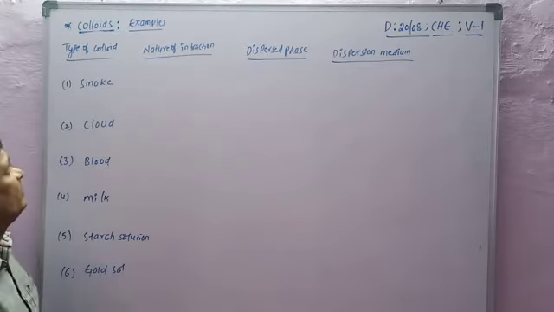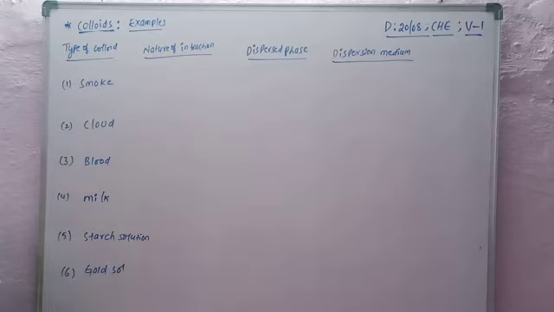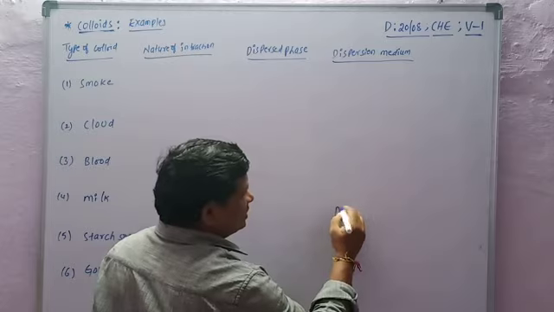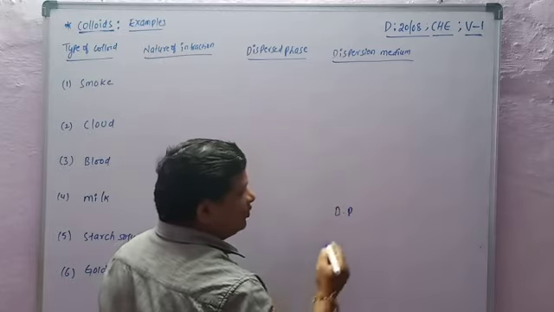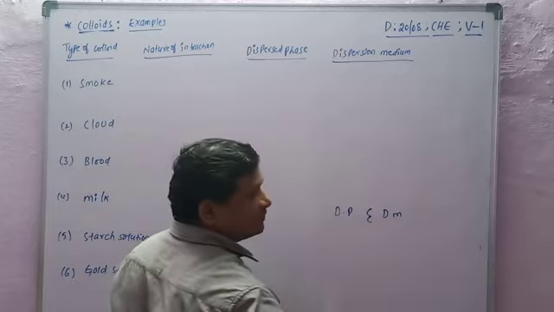Some examples of colloidal solutions. The first one is smoke. First, the nature of interaction. Colloidal solutions consist of two components: the dispersed phase and the dispersion medium.